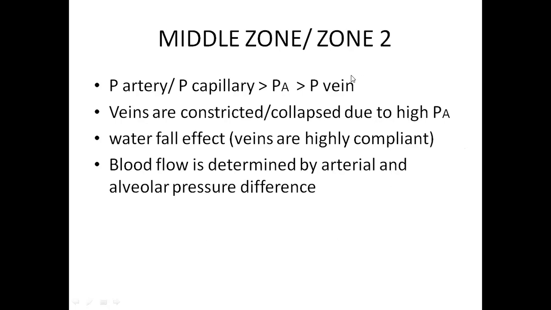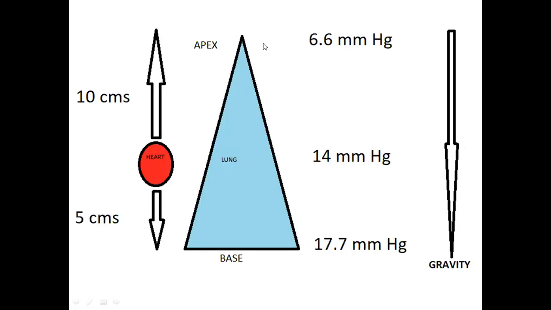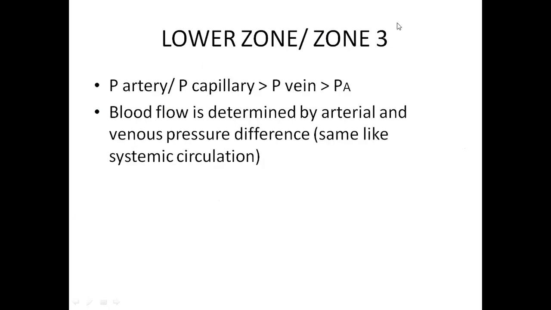Because these veins are highly compliant, they will not be completely compressed. In between, they try to relax. Alveolar pressures, if they are more, will try to compress these veins. So the middle zone accounts for around 20% of your lung. It will be till here. Most of the lung will be under your lower zone, or zone 3, where arterial and venous pressures are more than the alveolar pressures. So here blood flow is determined the same as in your systemic circulation.